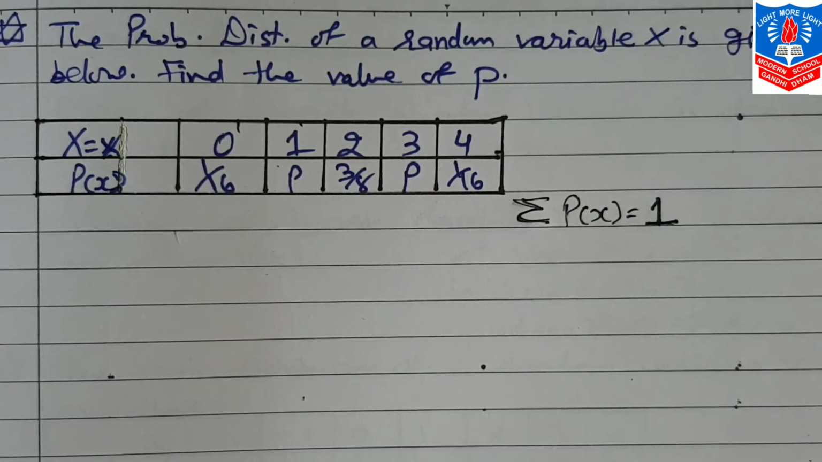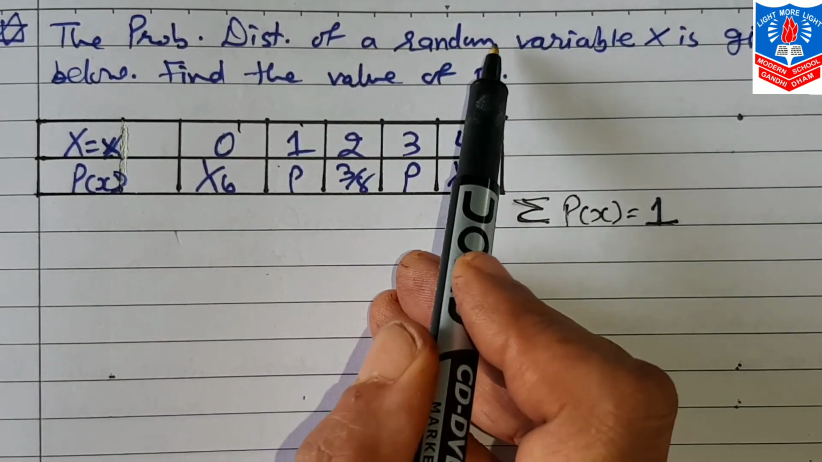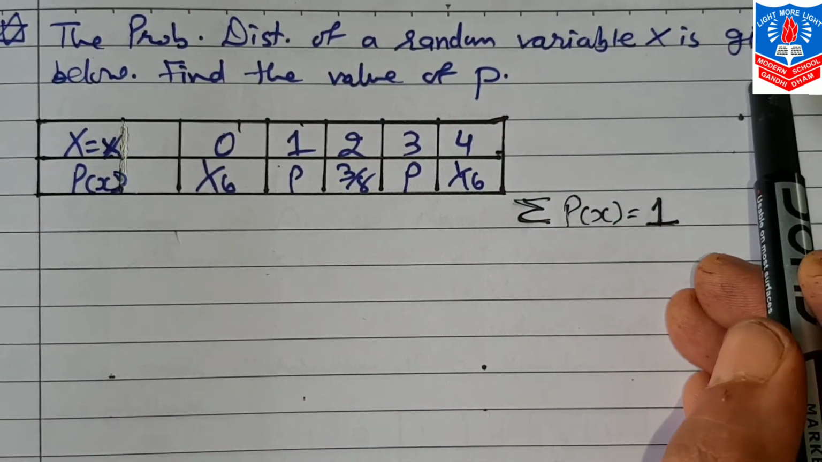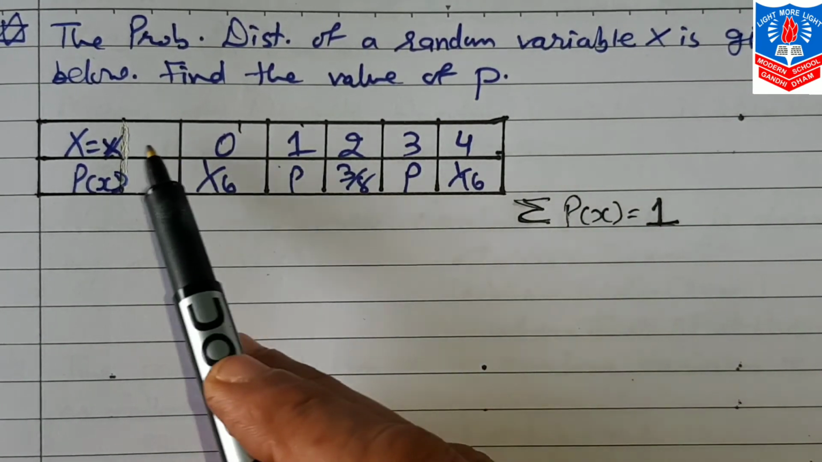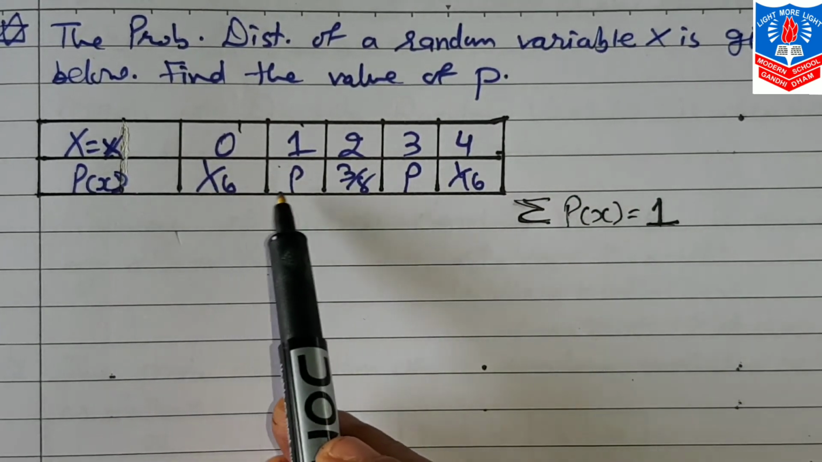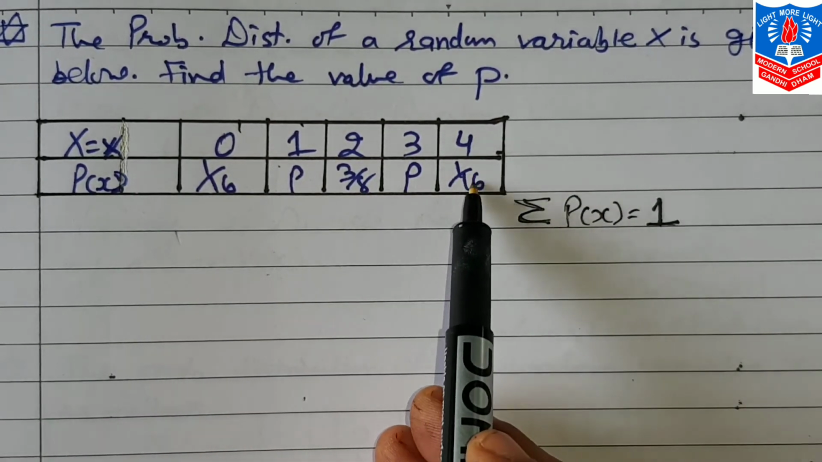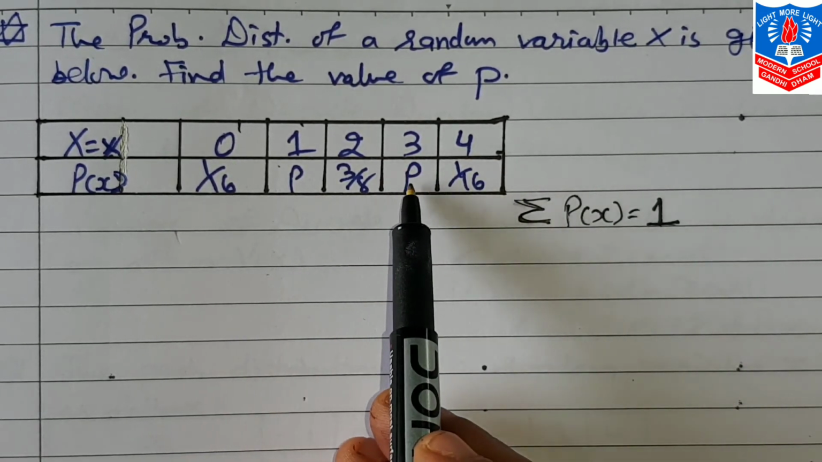Next question, which is important from board point of view, either 1 mark or 2 marks. Question is this way: the probability distribution of a random variable x is given below. Find the value of p. Now here in this question, values of x 0, 1, 2, 3, 4 are given, and P(x) is 1 by 16, p, 3 by 8, p, 1 by 16. Based on this information, we are supposed to find the value of p.